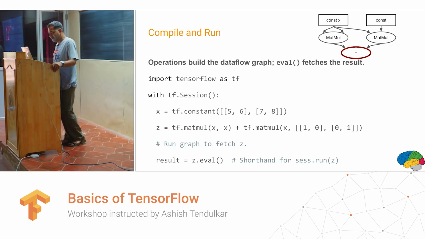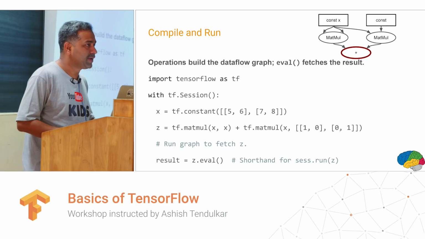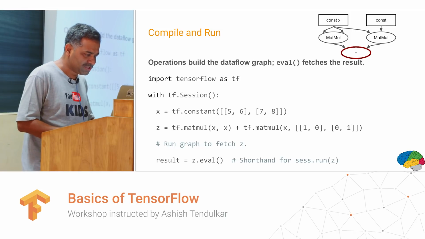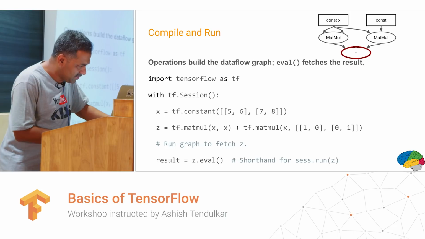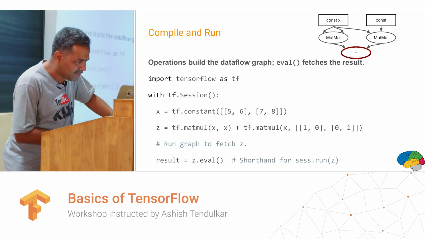In the same manner, Z is another tensor, which performs a multiplication and then adds another multiplication to it. This is a multiplication of the matrix X with itself, and then a multiplication of X with an identity matrix, or a diagonal matrix which has 1 on the diagonal. Then there is an addition operation. You can see how this graph is represented here.